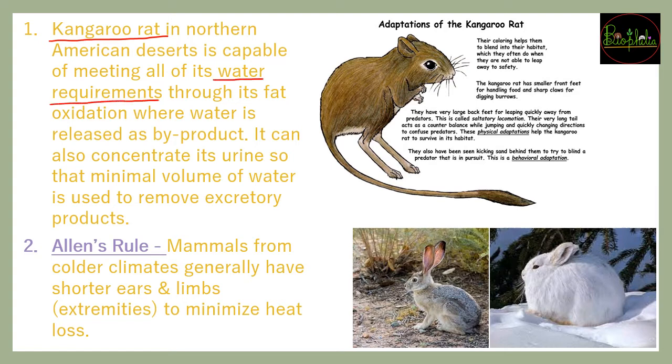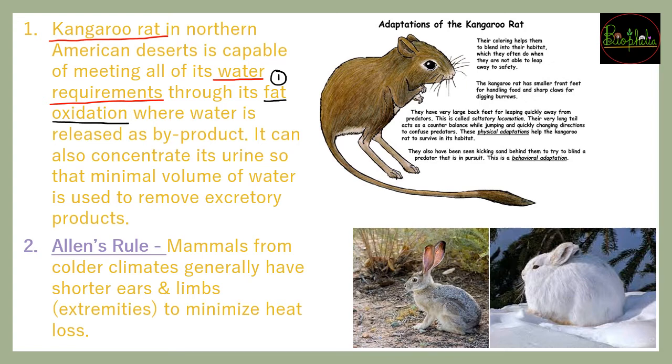So water supply कम होने की वजह से what they will do, उनको पीने के लिए पानी नहीं है, so they will be using the fat inside their body. Once there will be fat oxidation, the water will be released as a byproduct, and that water released as a byproduct will be used for the metabolism. So first, पानी कहाँ से लाया? From the fat oxidation, the water का जो survival है उससे हो गया.